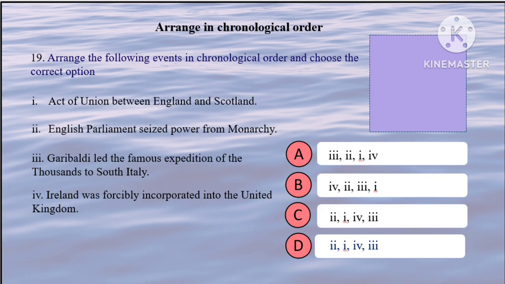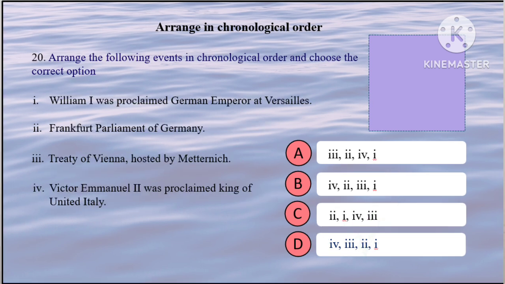English Parliament seized power in 1688. Act of Union means 1707. Then Ireland incorporated into the UK in 1801. And finally, Garibaldi expedition in 1860. So the correct option is D. Treaty of Vienna means 1815. Frankfurt Parliament of 1848. Then Victor Emmanuel proclaimed king in 1861. Finally, William I proclaimed German emperor in 1871. So the correct option is A.